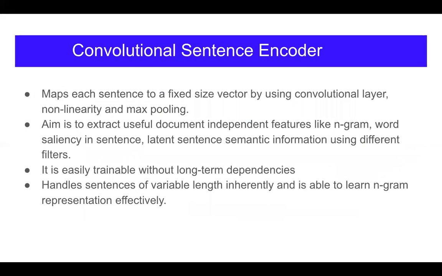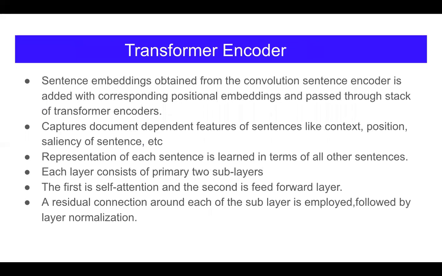The aim of the convolutional sentence encoder is to capture document-independent features like n-grams, word saliency in sentences, and sentence semantic information using different filters. It is easily trainable without long-term dependency.